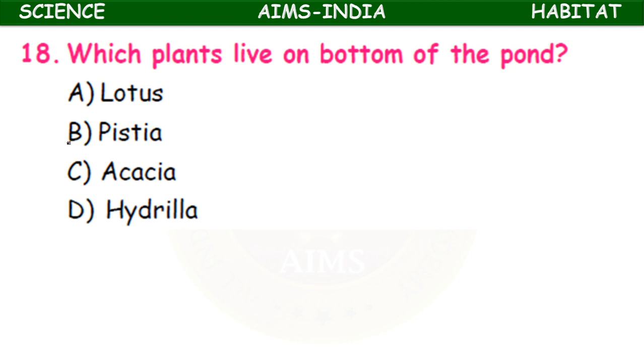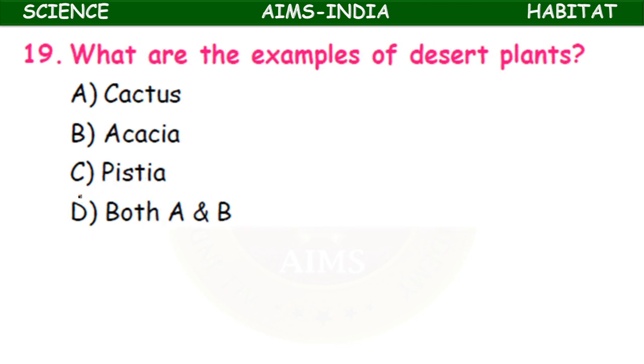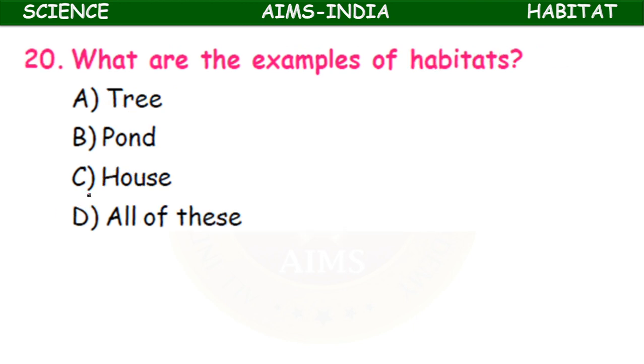Which plants live on the bottom of the pond? Lotus, pistia, acacia, hydrilla. It is hydrilla, a submerged water plant. What are the examples of desert plants? Cactus, acacia, pistia, both A and B. Both A and B: cactus and acacia are desert plants.